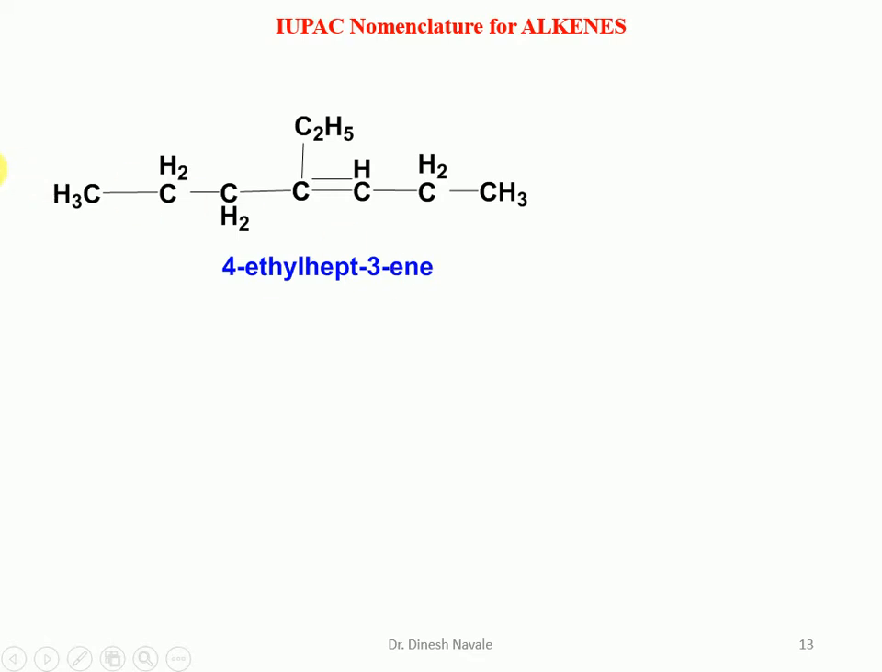We cannot start the numbering from this side because it will give the lowest possible number to the double bond as 4, which is not acceptable. It should start from the right-hand side so that it will give the lowest possible number, 3, for the functional group.